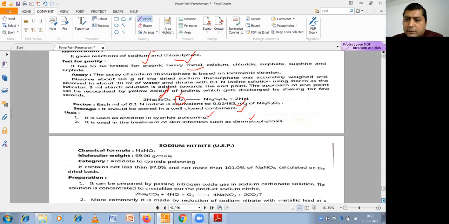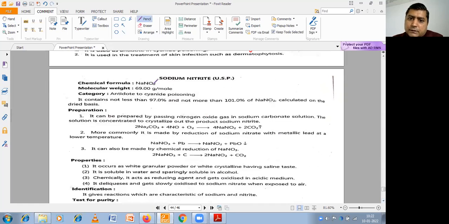Another and last one is sodium nitrite. Sodium nitrite is NaNO2, and it is used as an antidote for cyanide poisoning. So how is it prepared? One method is the reaction between sodium carbonate and nitrous oxide, which react together in the presence of oxygen to give sodium nitrite.